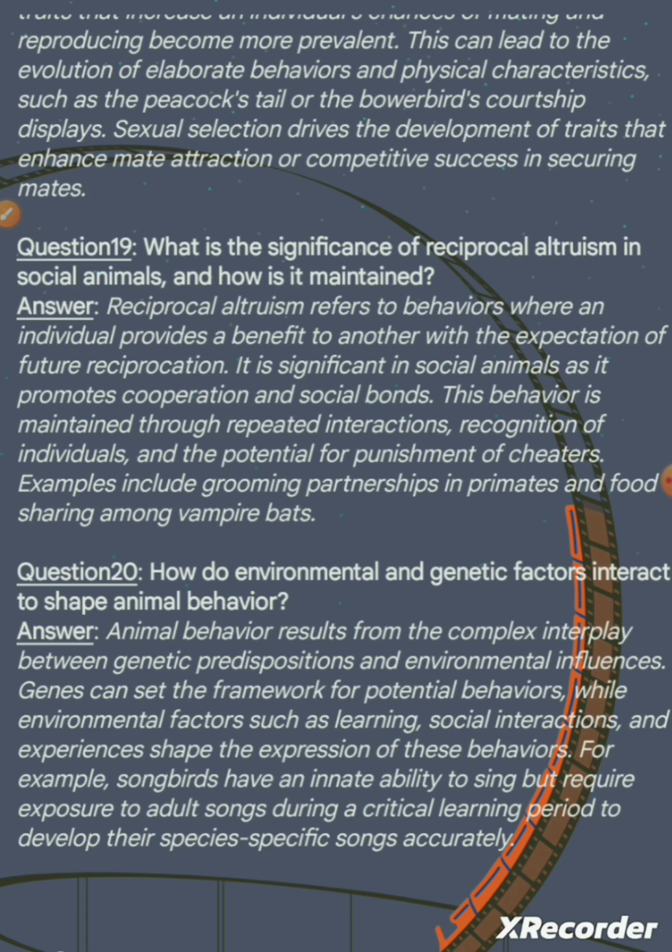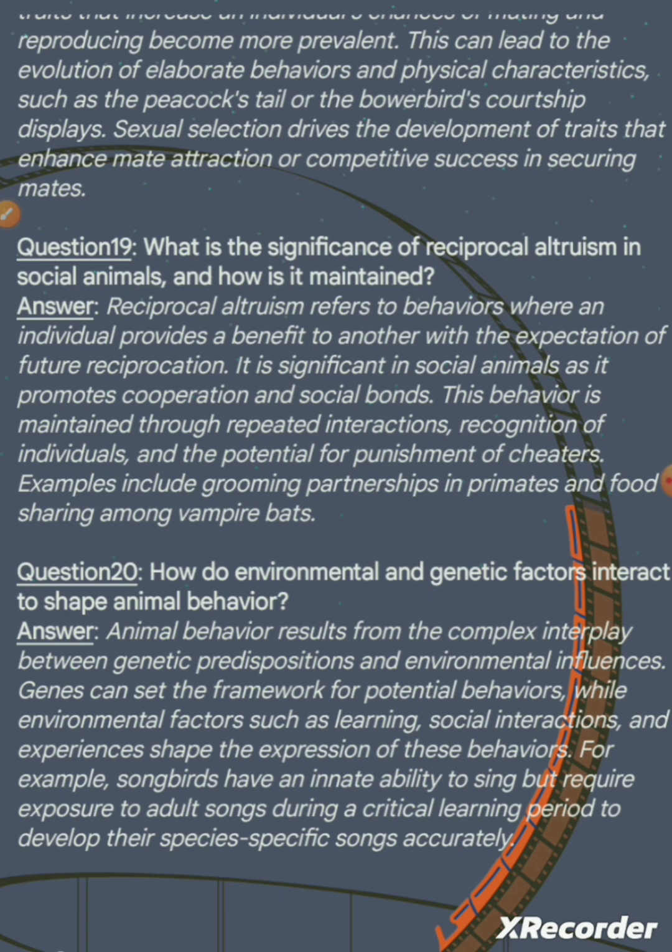Question 20. Last question. How do environmental and genetic factors interact to shape animal behavior? Answer. Animal behavior results from the complex interplay between genetic predisposition and environmental influences.